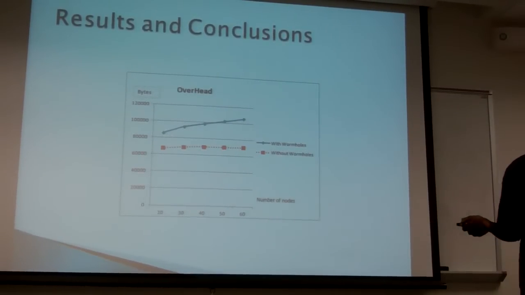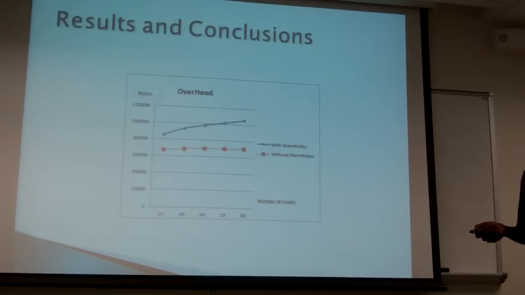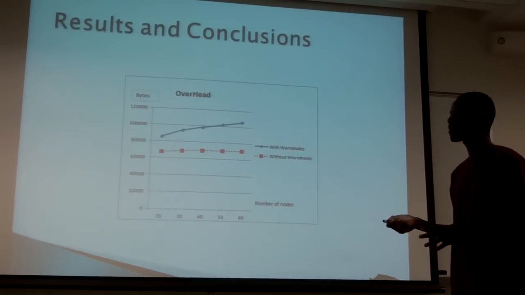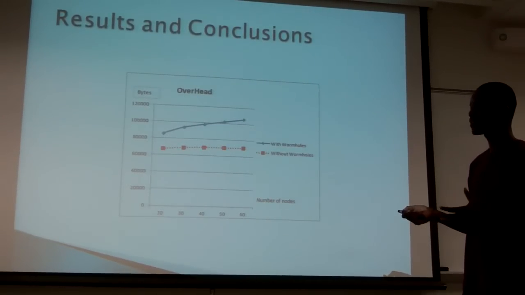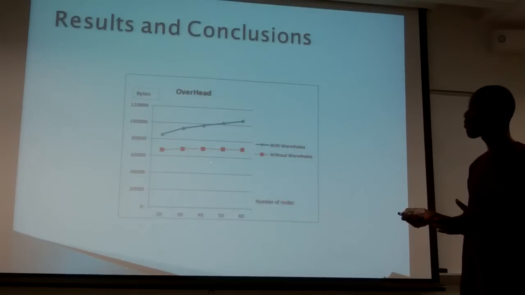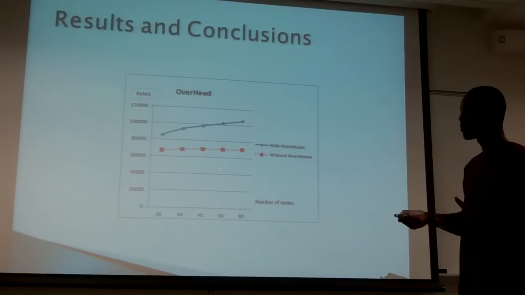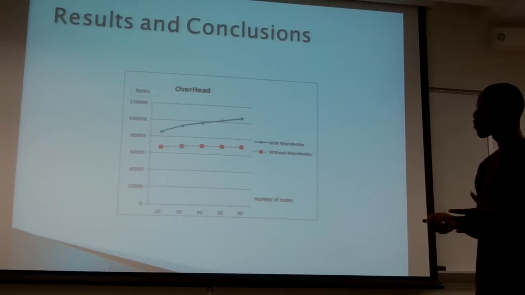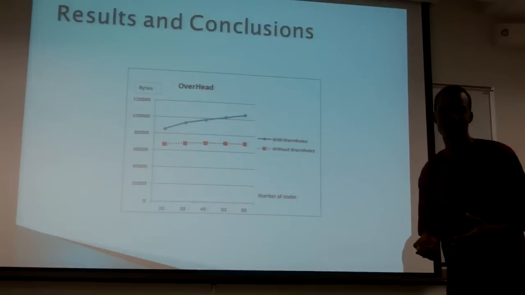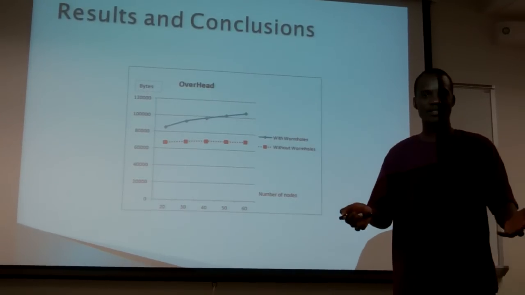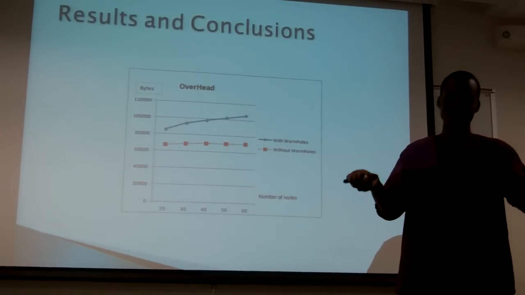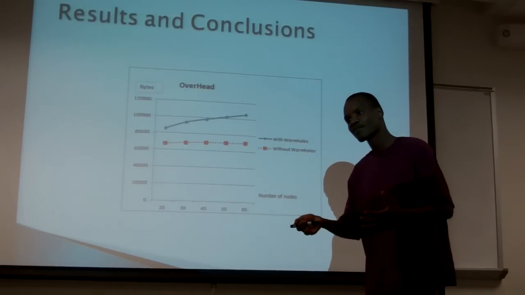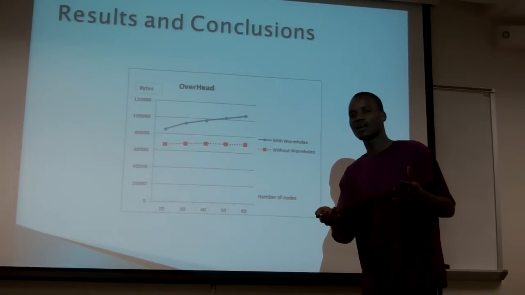So, in conclusion, our study shows that both packet overhead and throughput are affected negatively when we have wormhole nodes. So that's the basic thesis of our study, that when you introduce wormhole nodes to mobile ad hoc networks, it affects the throughput, it affects the number of packets that are going to be transmitted. It also does affect the overhead. It makes the time to transmit packets a little bit longer.